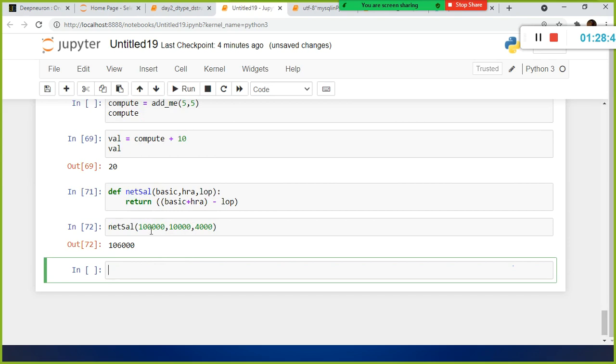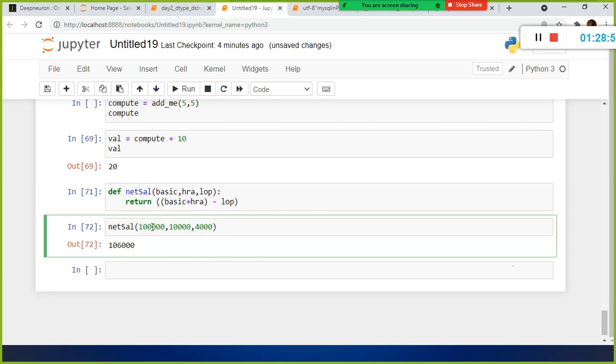Supposing if I change here, the order matters. Instead of passing the basic as 100,000, the 10,000 will get passed to HRA. You're not supposed to change the order while you invoke the function. The order of the actual values is supposed to be in line with this one.